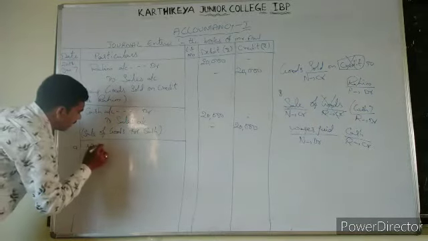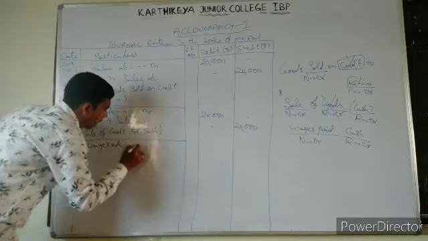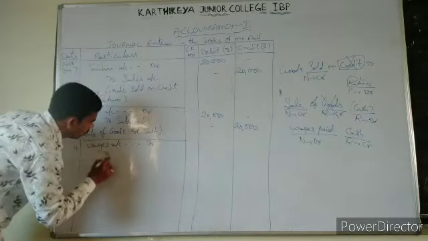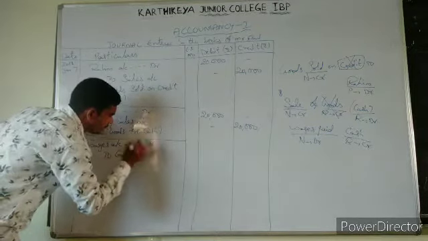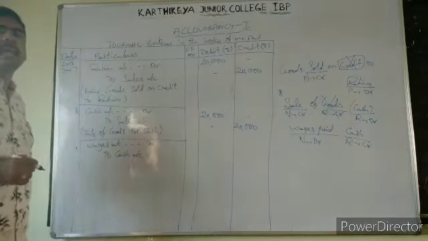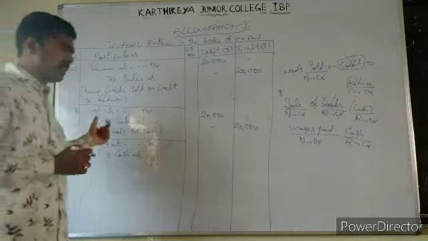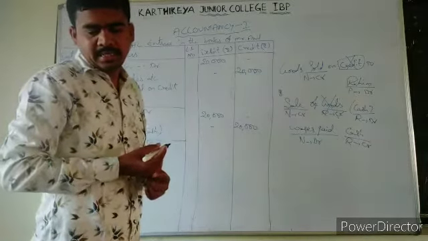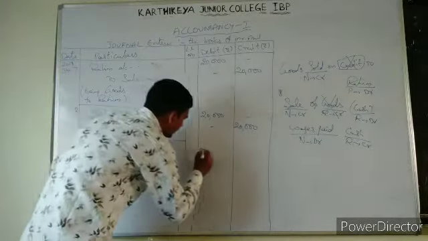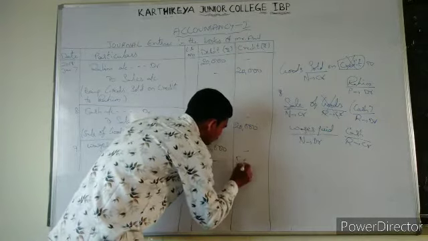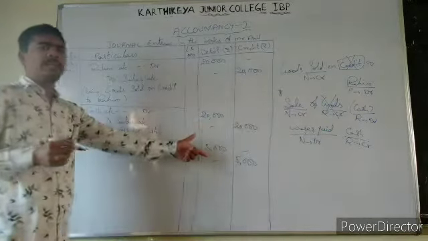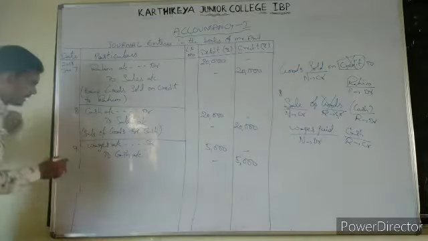Wages account debit to cash account. Okay, wages account debit to cash account. How much we have paid wages? That is 5,000 rupees. So we have paid wages of 5,000 rupees.